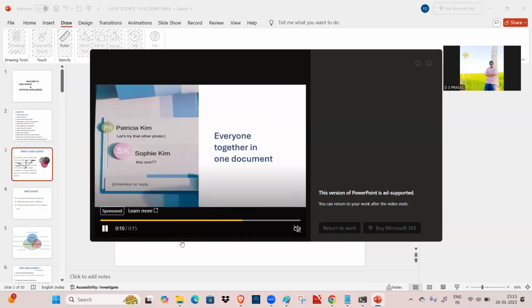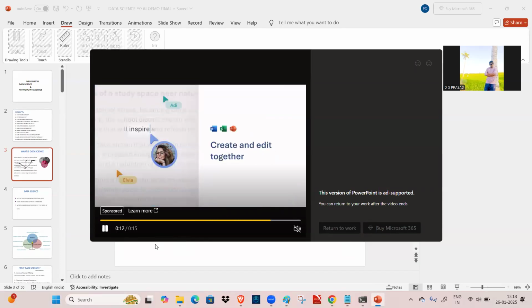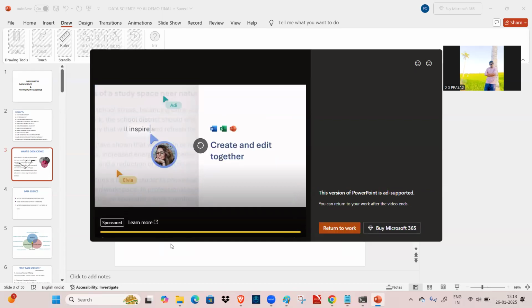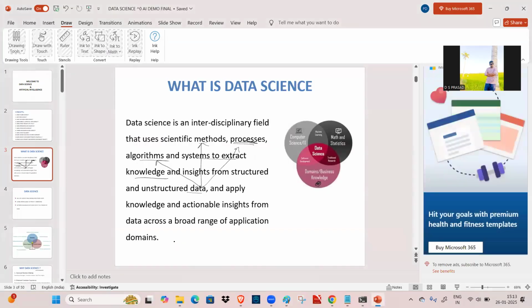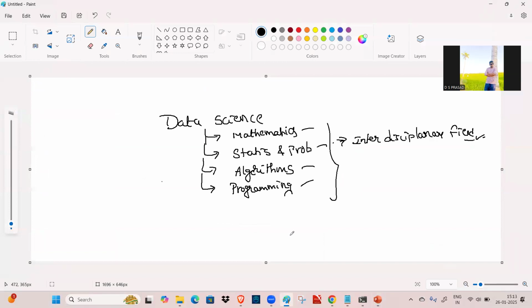So let me complete this advertisement actually. See, and apply knowledge and actionable insights. What do you mean by actionable insights? For example, if you take one of the insights, what type of insights can we get? That means, actually, see that.